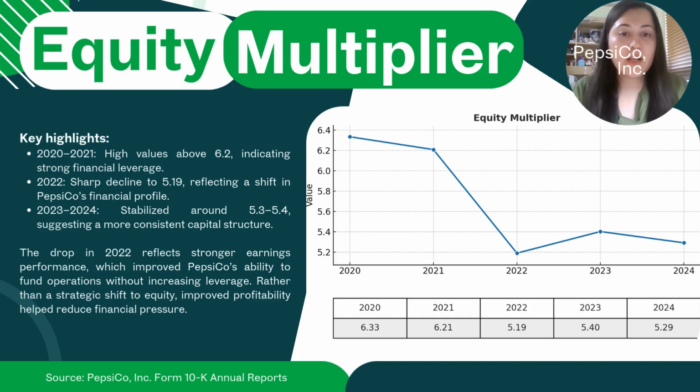So in the equity multiplier graph, we can see that in 2020 and 2021, the values were above 6.2 on average, and it indicated strong financial leverage. By 2022, there was a sharp decline to 5.19, reflecting a shift in PepsiCo's financial profile. And around 2023 and 2024, it stabilized around 5.3 to 5.4, which suggested a more consistent capital structure. And that drop in 2022 was actually due to strong earnings performance, which improved PepsiCo's ability to fund its operations without increasing its leverage.